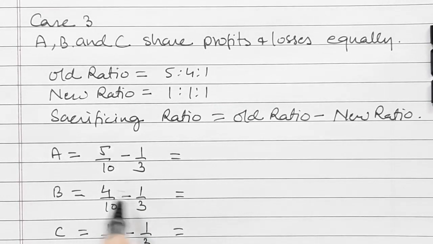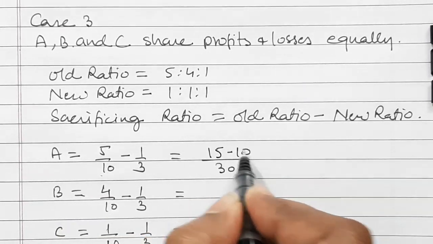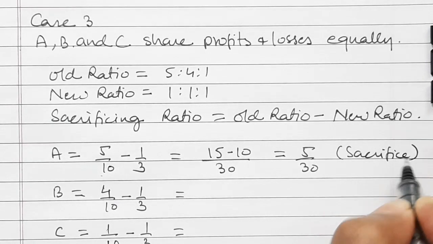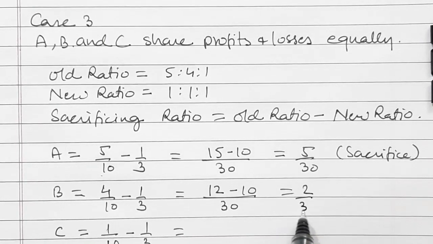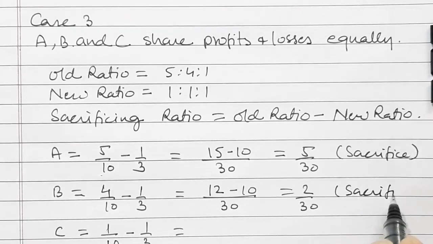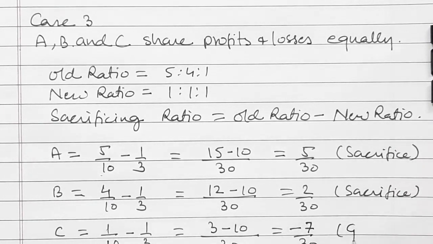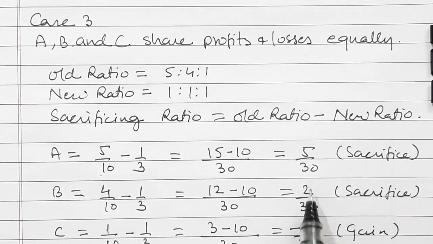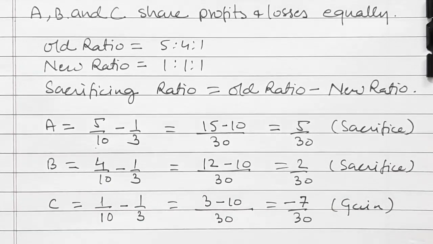If we calculate this, then the LCM here will be 30 and 15 minus 10, that is equal to 5 by 30. It is in positive, so sacrifice. Then for B, LCM is 30, 12 minus 10, that is equal to 2 by 30, that is again sacrifice. And for C, LCM is 30, 3 minus 10, that is equal to minus 7 by 30. So it is gain. So here also gain and sacrifice are equal. Numerator is 7 and here 5 plus 2 will be 7. So gain and sacrifice are equal.